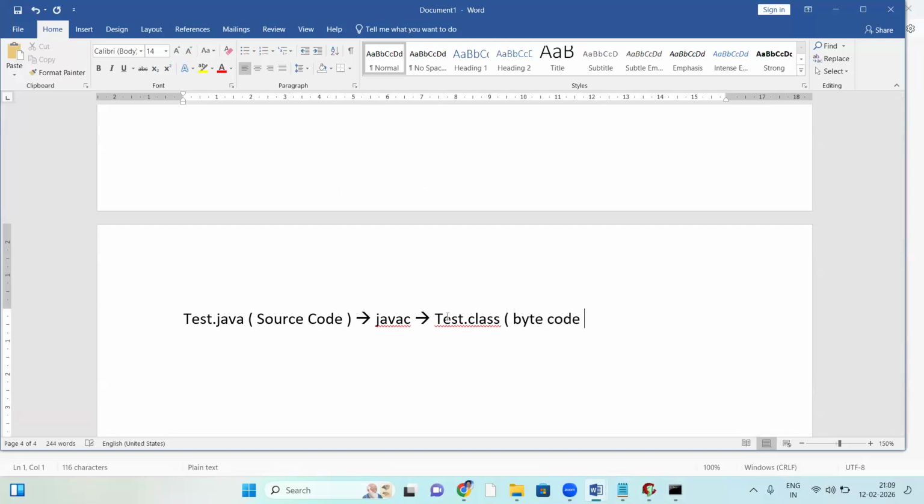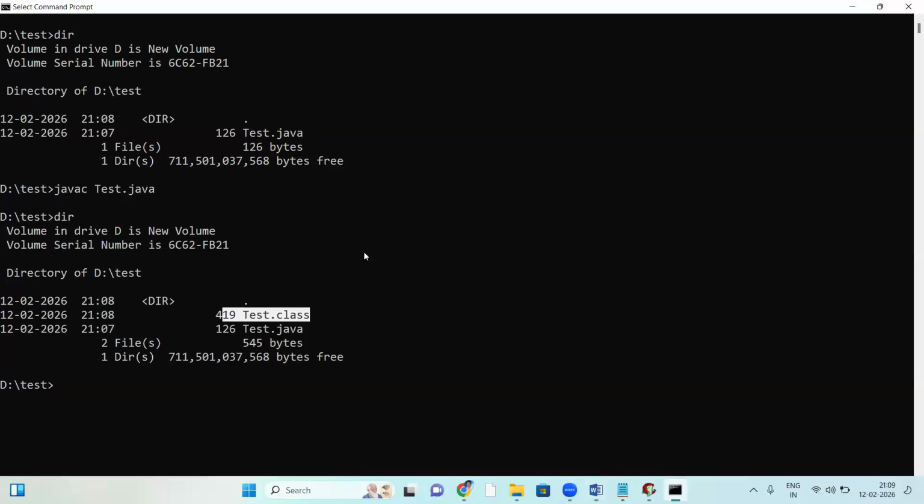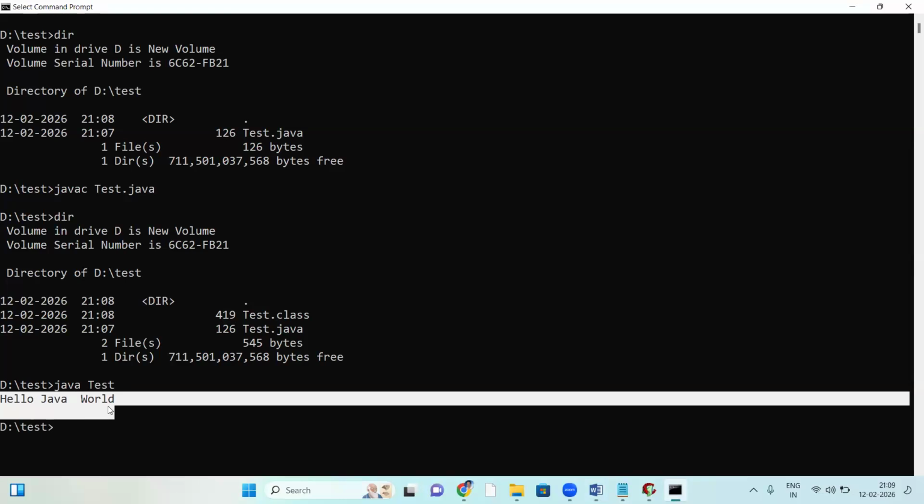So that byte code file is generated. Test.java is taken by the Java compiler, no errors, generated the dot class file. Dot class file is a bytecode file. Now let us run it. Java test. Run it here. Yes, executed. Hello Java world.